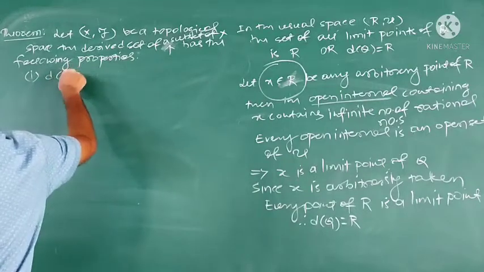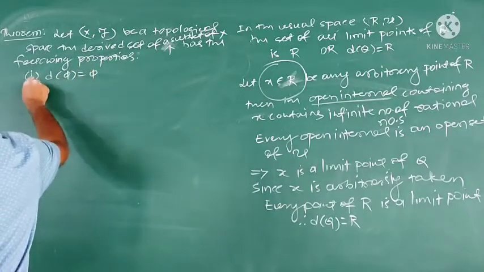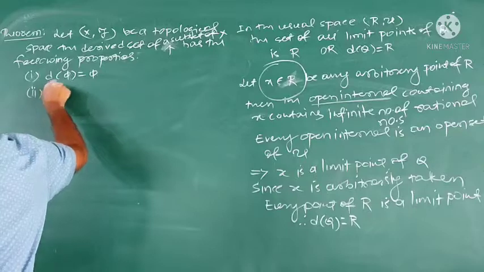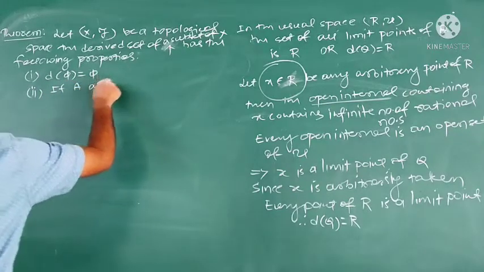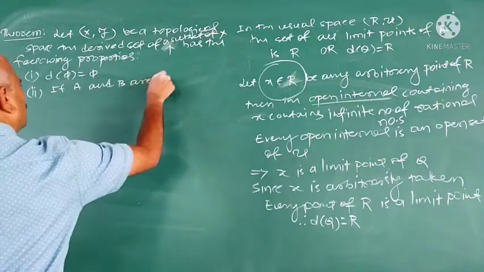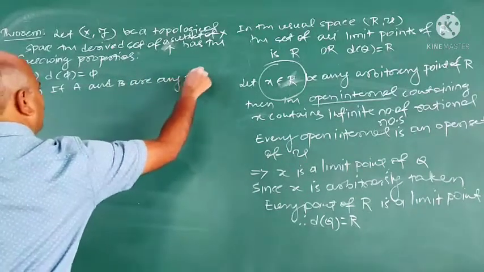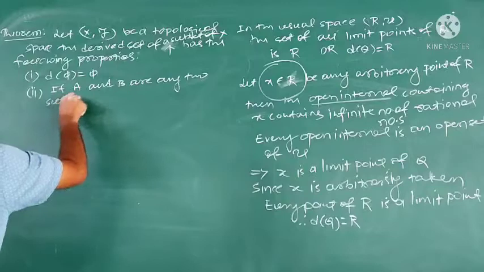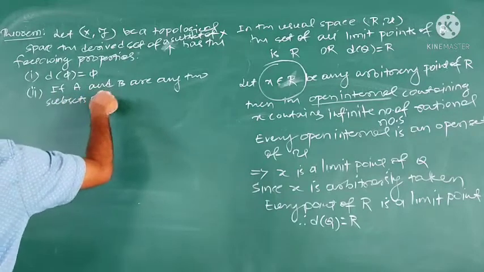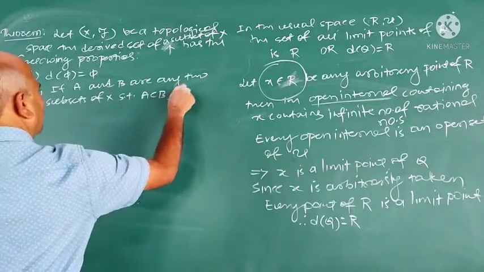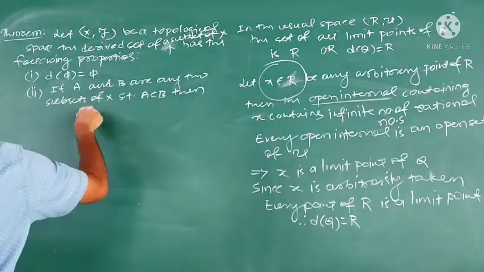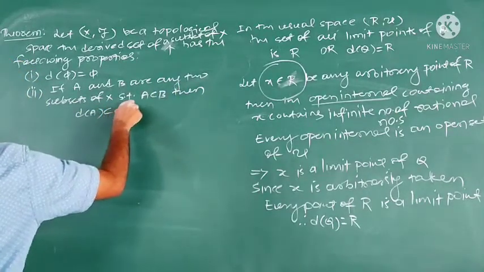First one, D of phi is equal to phi. Second, if A and B are any two subsets of X such that A is contained in B, then D of A is contained in D of B.